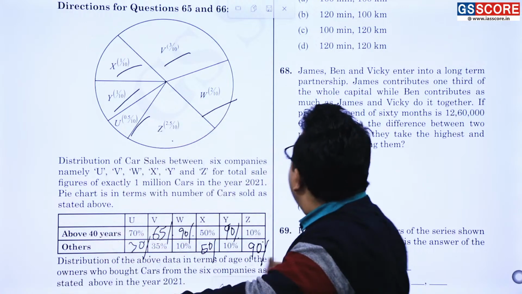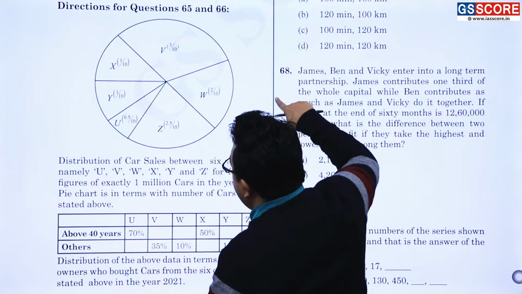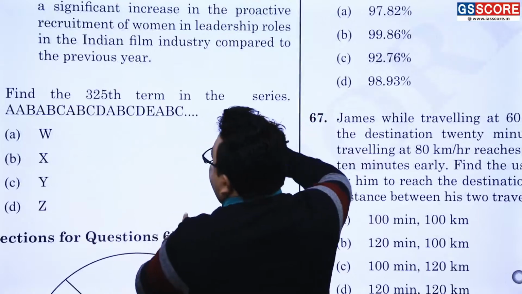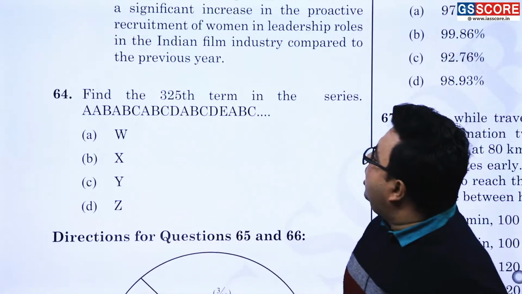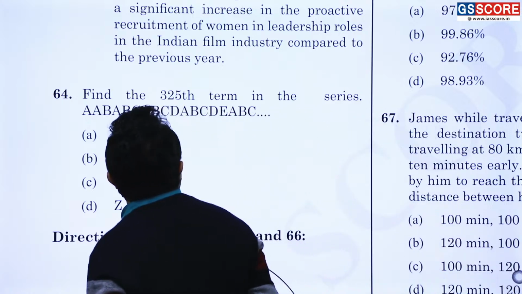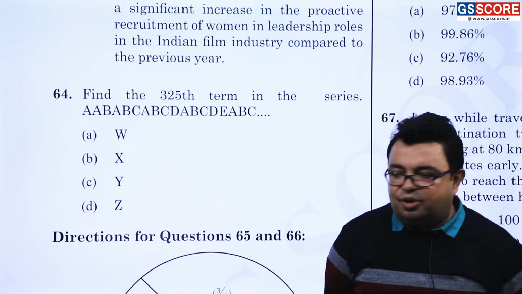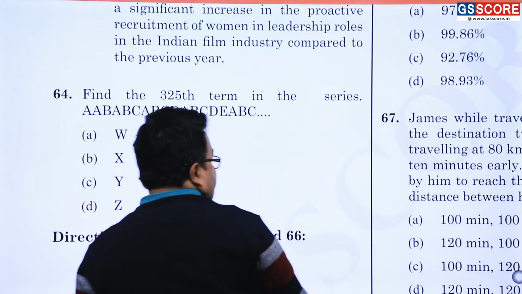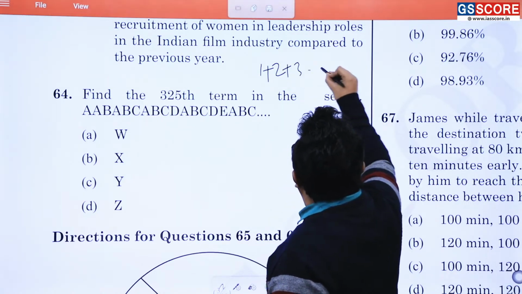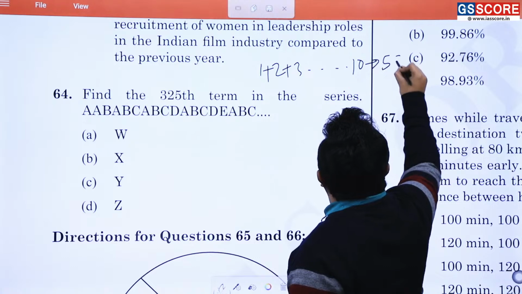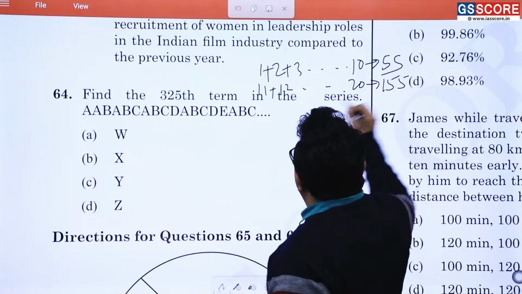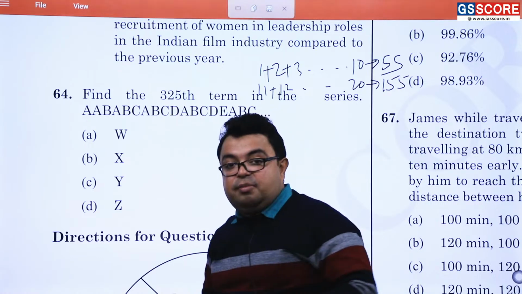Question number 64 is the question that I need you to first of all concentrate on. बड़ा कर देता हूँ. बहुत ध्यान से देखो. Find the 325th term in the series A, AB, ABC, ABCD, ABCDE, ABC dot dot dot. Again the same use of concept is there. What is that? 1 plus 2 plus 3 up till 10 is equal to 55. Then 11 plus 12 up till 20 is equal to what? 155. Then likewise the same thing goes on.